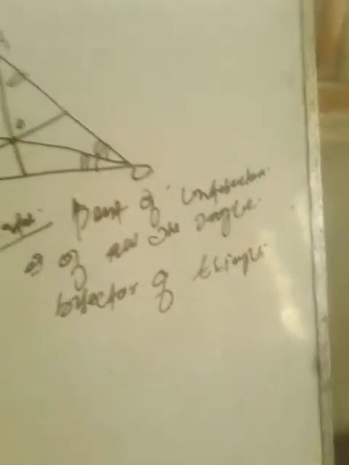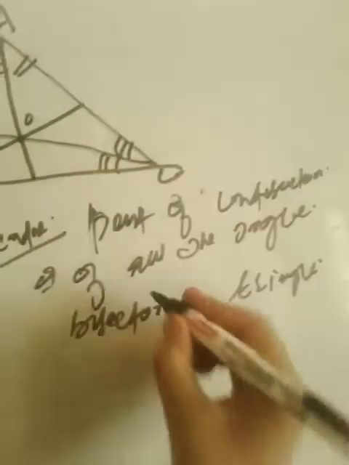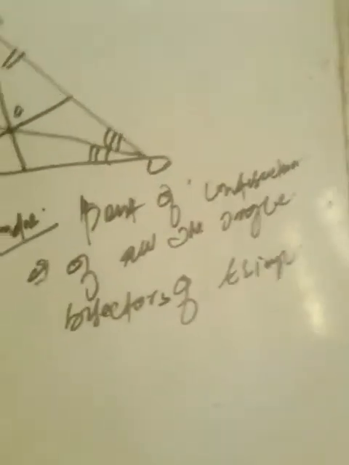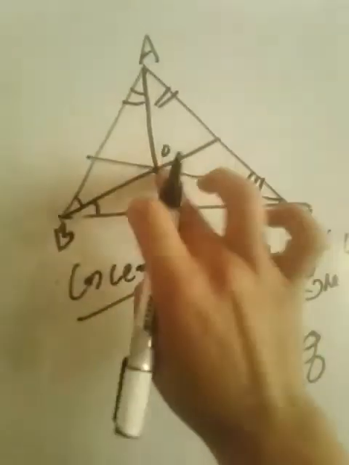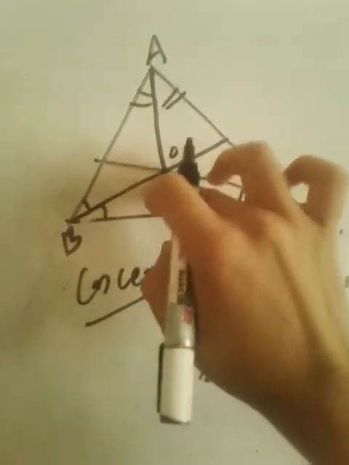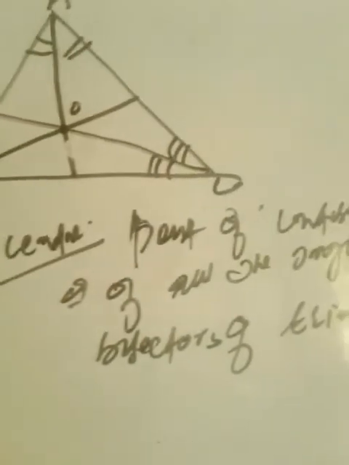Point of intersection of all the angle bisectors of a triangle. So you bisect this angle, bisect this angle, bisect this angle. They will meet at a point. This point is known as the incenter.